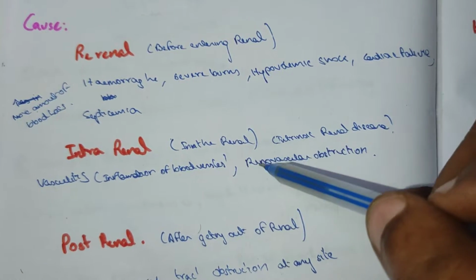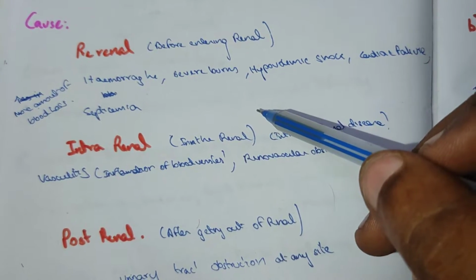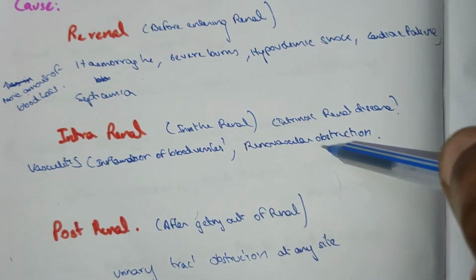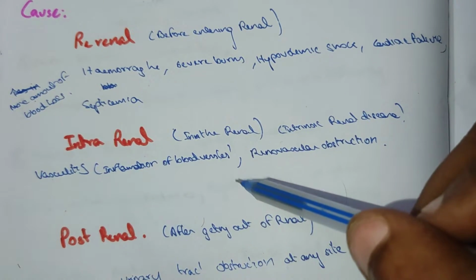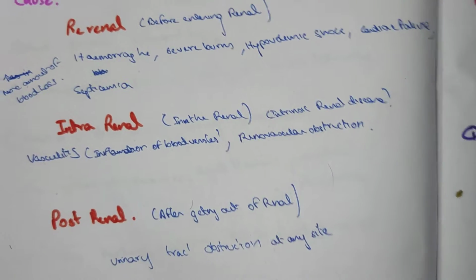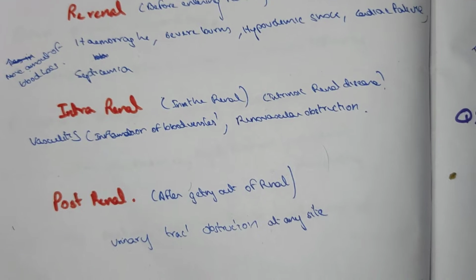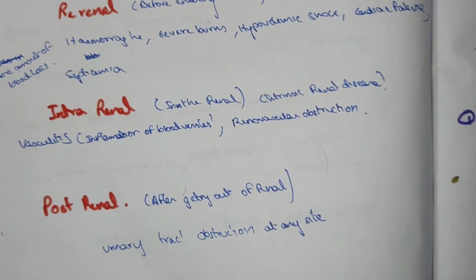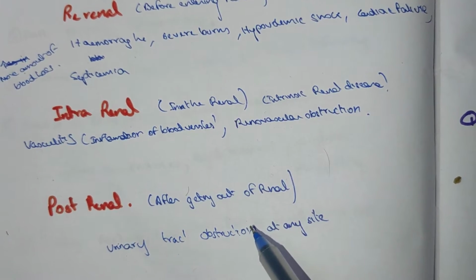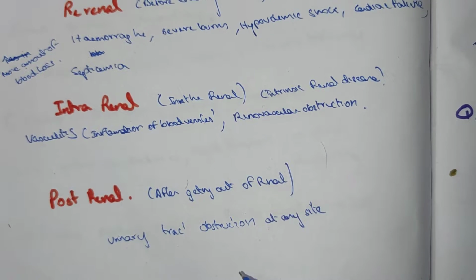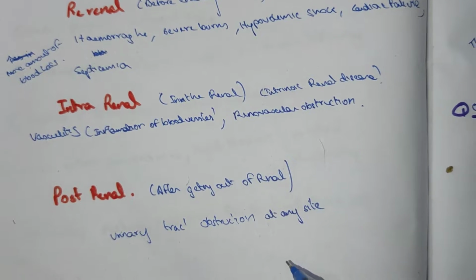The intrarenal causes are intrinsic renal, such as vasculitis, the inflammation of the blood vessels, as well as renovascular obstruction. The post-renal causes are after getting out of the renal system, the urinary tract obstruction at any site.